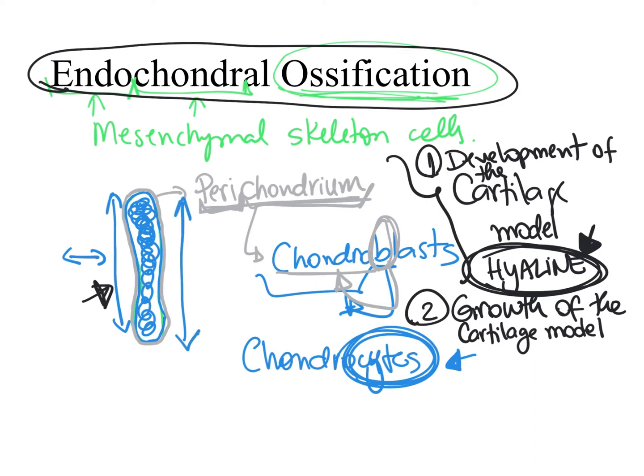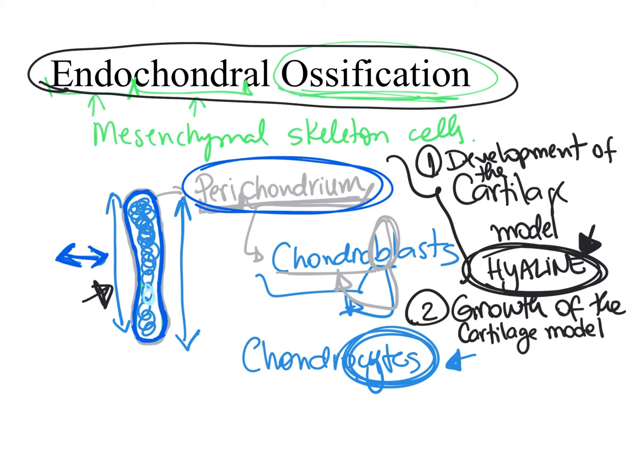Now, at the same time this is happening, we have mesenchymal cells within the perichondrium differentiating into new chondroblasts. And these new chondroblasts, they are deposited at the edge of the previous chondroblasts that were formed. And they also secrete extracellular matrix. And since these new chondroblasts are deposited at the edge, they cause the bone to increase in thickness. So they cause the increase in width of the cartilage model that is giving rise to the future bone.